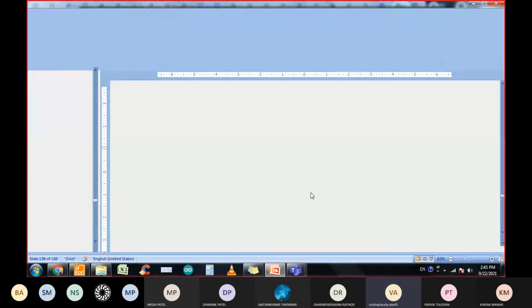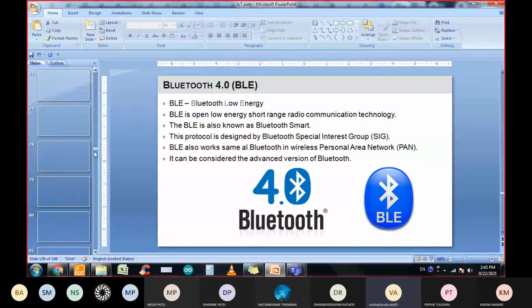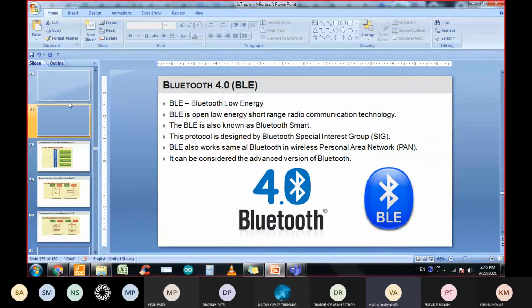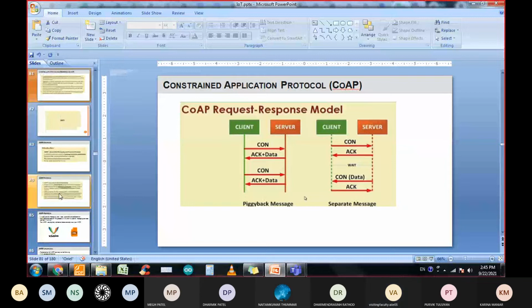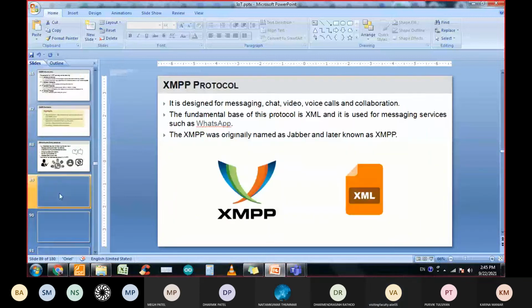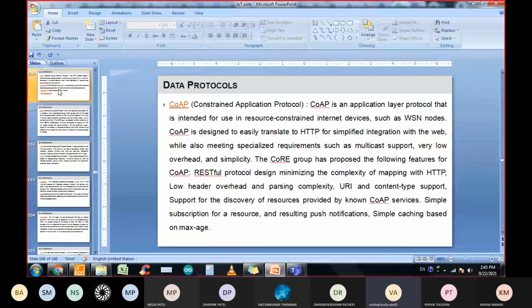Okay, so we have started the data protocols, right? In that, we have started with MQTT. Then we have seen in the last lecture two other protocols, XMPP and AMQP, right? So these are the main or very popular protocols in this data category, right?